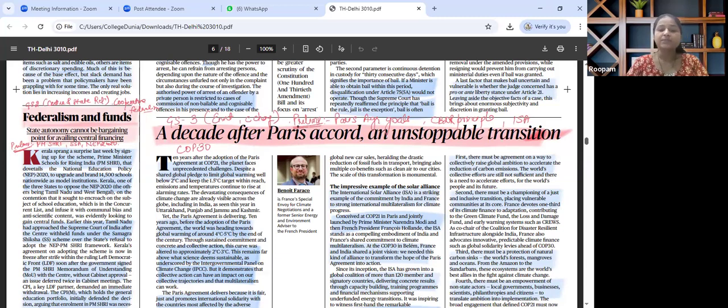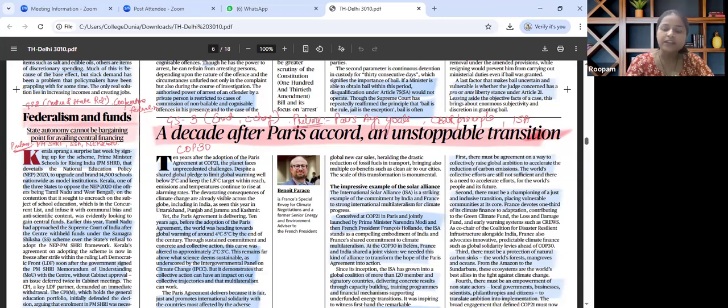Relevant for GS paper 3, environment and climate change. The theme that has been discussed in this particular article talks about, after a decade of COP21, the Paris Climate Agreement has reduced the projected warming trajectory, but emission reduction remains insufficient. It highlights the success and calls for renewed ambition before COP30.